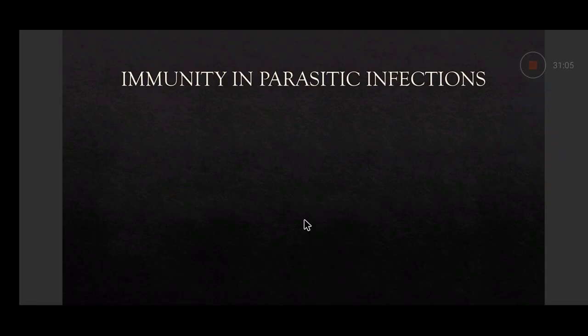In most parasitic infections, immunity lasts only till the infection remains active. If infection is there, then immunity is there. If no infection, no active immunity. This type of immunity is known as concomitant immunity, which was previously named premonition immunity or infection immunity. Nowadays it is named concomitant immunity, meaning that immunity will remain in the body only when the infection is there.